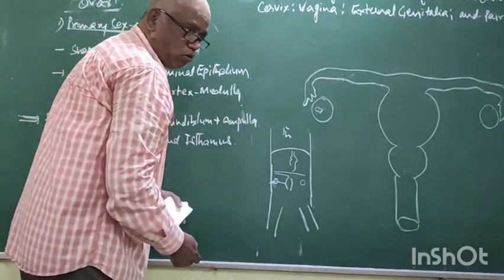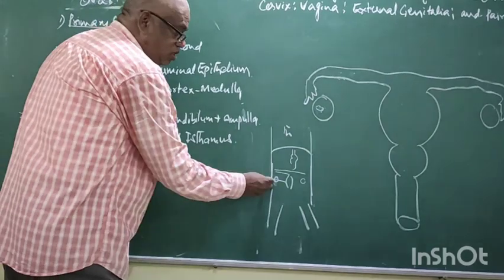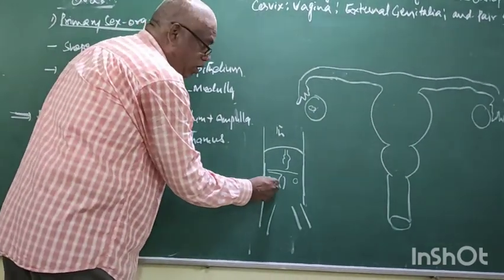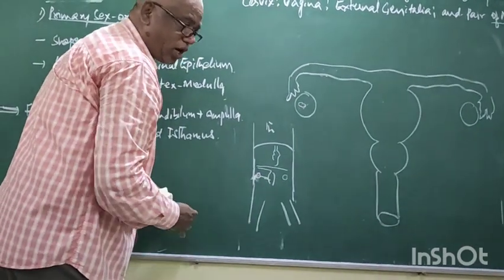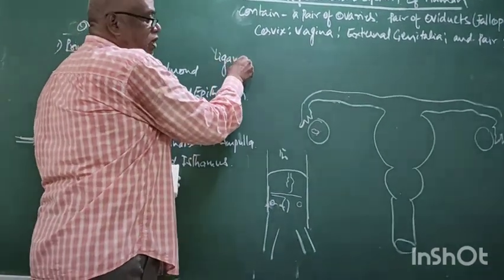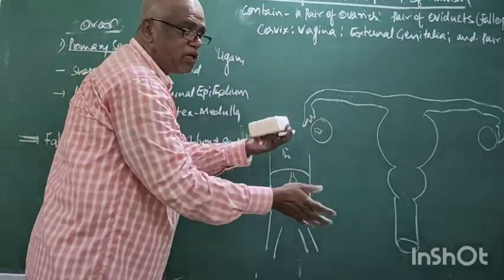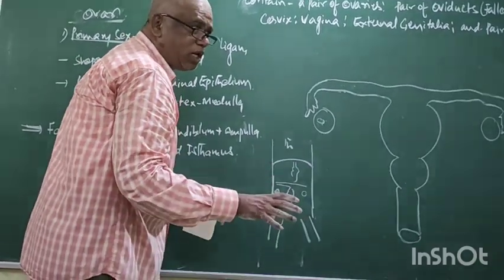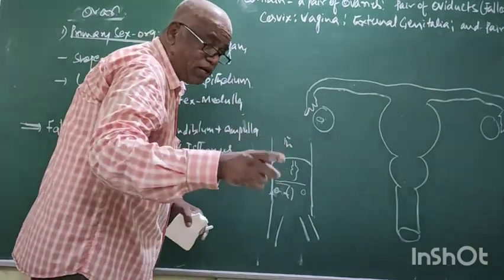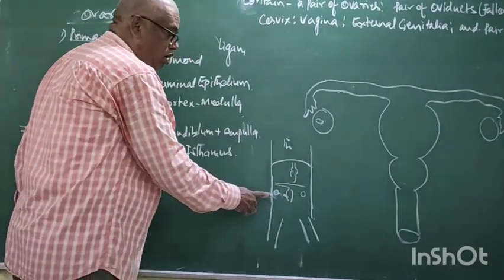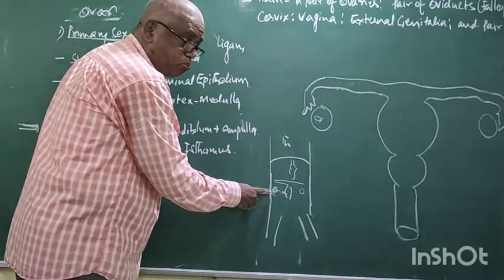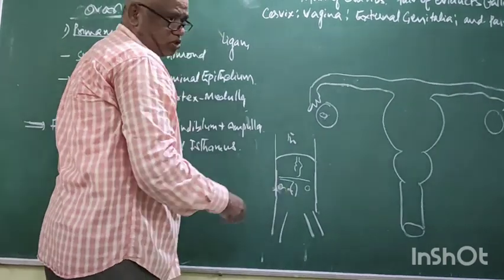The ovary, on one side, is connected to the pelvic body wall and also to the uterus. If you cut these ligaments, the ovary can move from one place to another. The ovary always maintains a specific place in the pelvis region due to the ligament, which connects the inner surface of the pelvic body wall and the uterus.